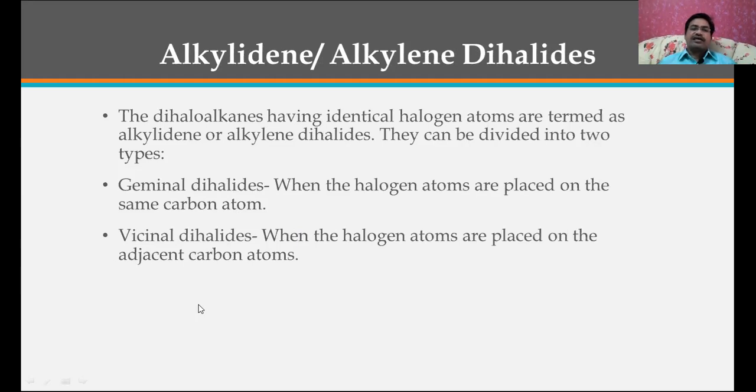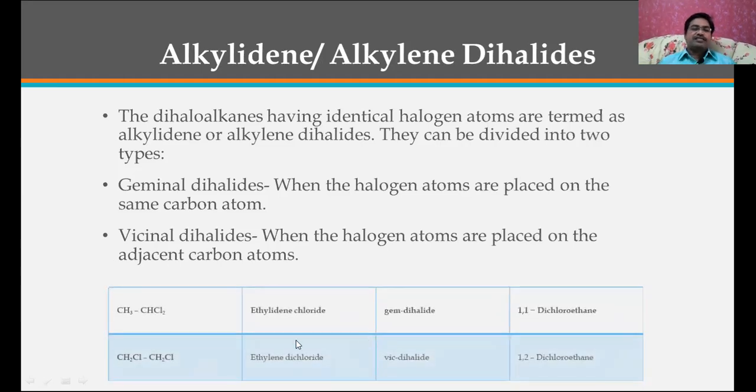What are vicinal dihalides? When the halogen atoms are placed on adjacent carbon atoms, that is going to be vicinal dihalides. Let us see this example. Here you can observe that on this carbon there are two chlorines, and this is going to be ethylidene chloride.